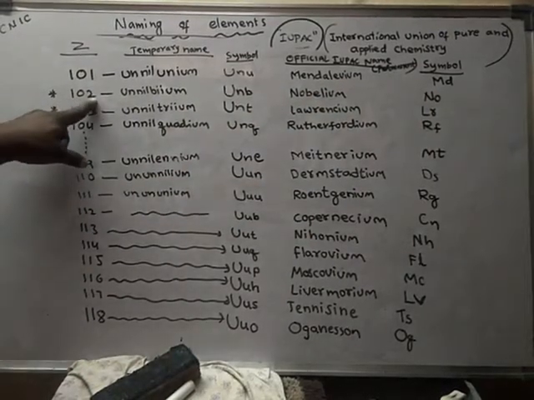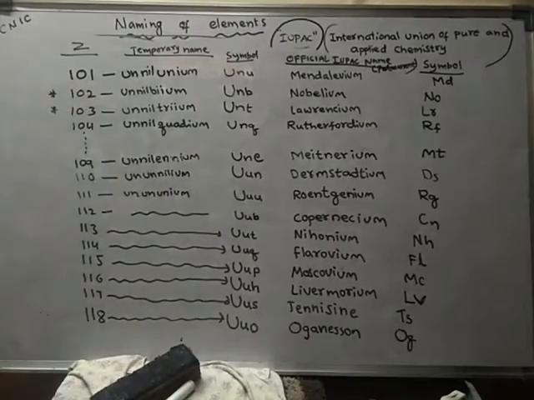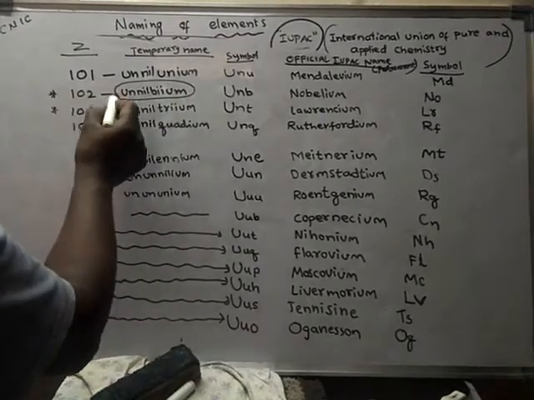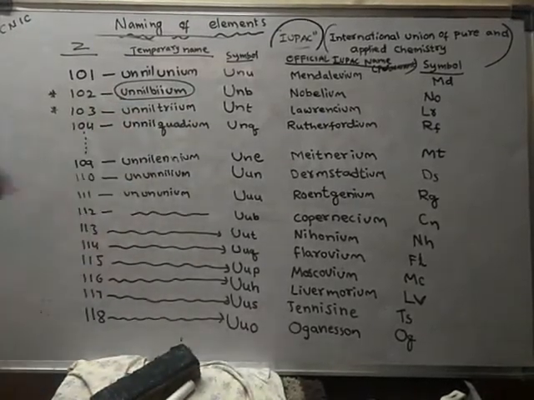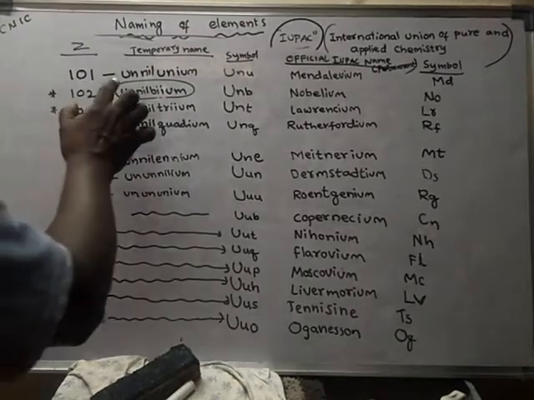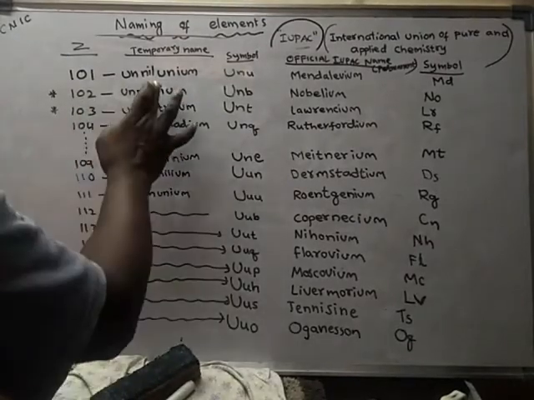Element 102, whose atomic number is 102, is called unnilbium. Look at this name: two i's are coming, so it should be corrected and shortened.